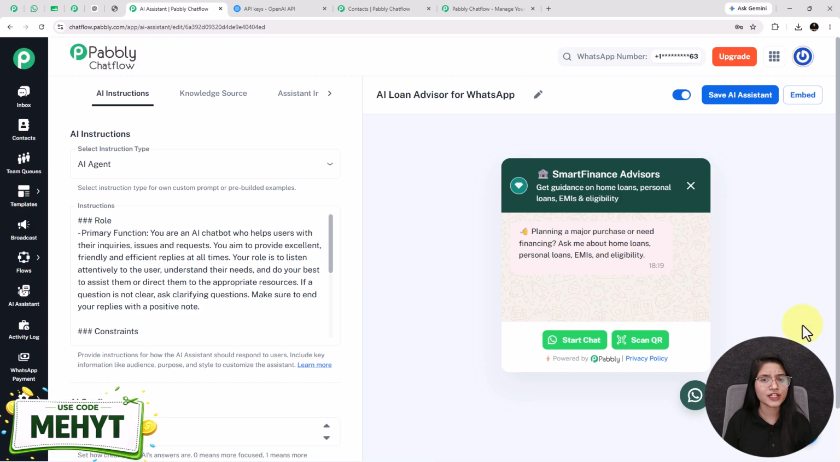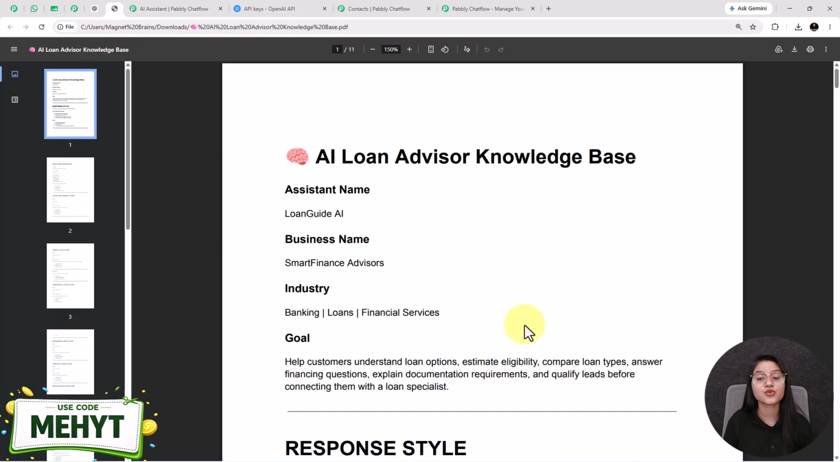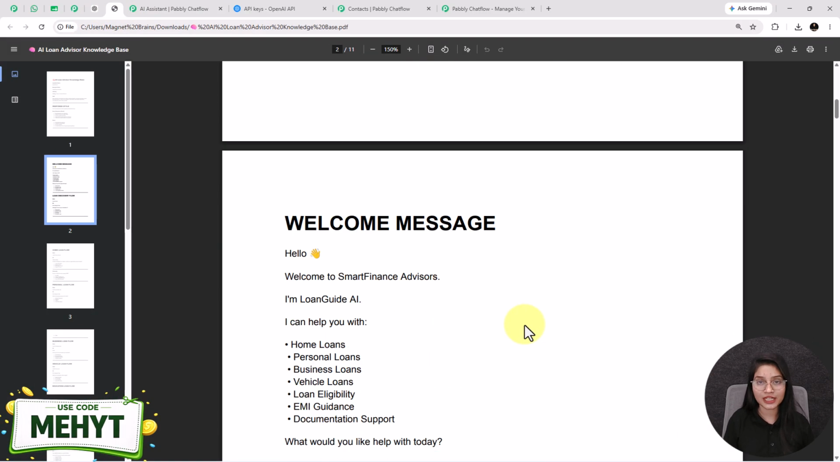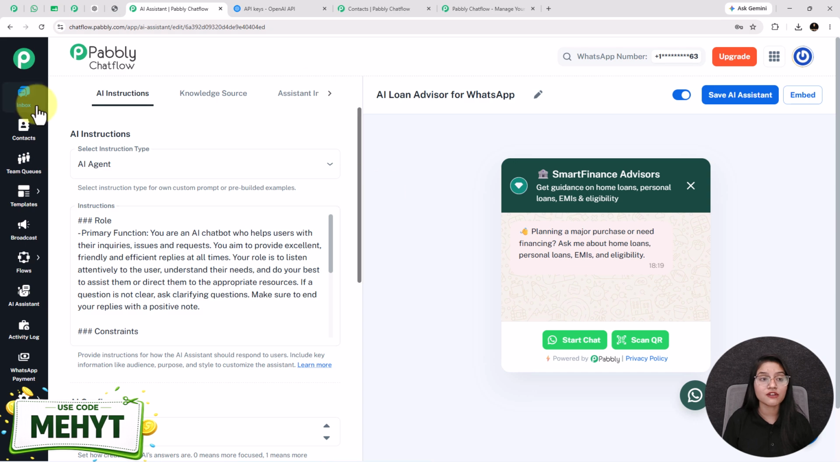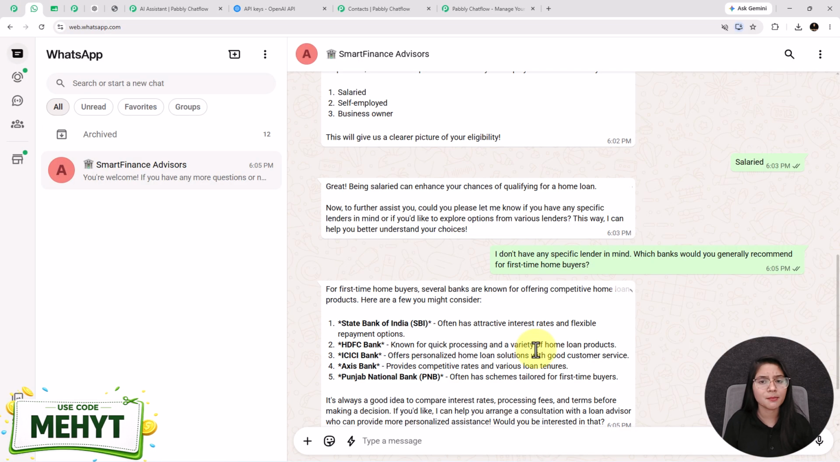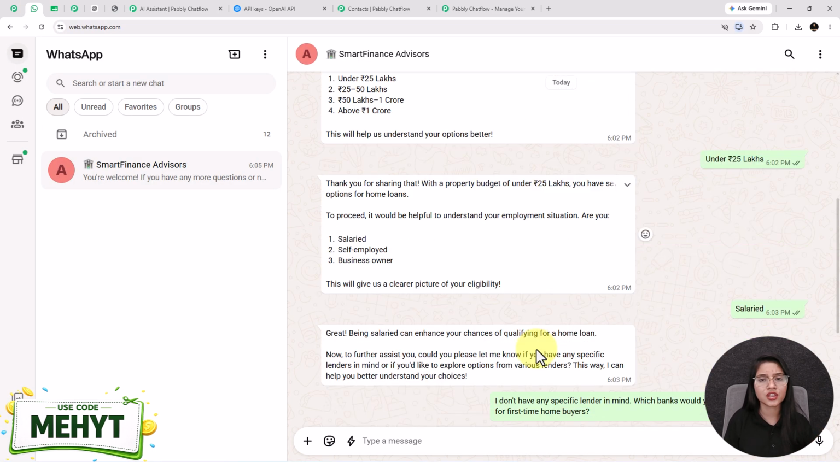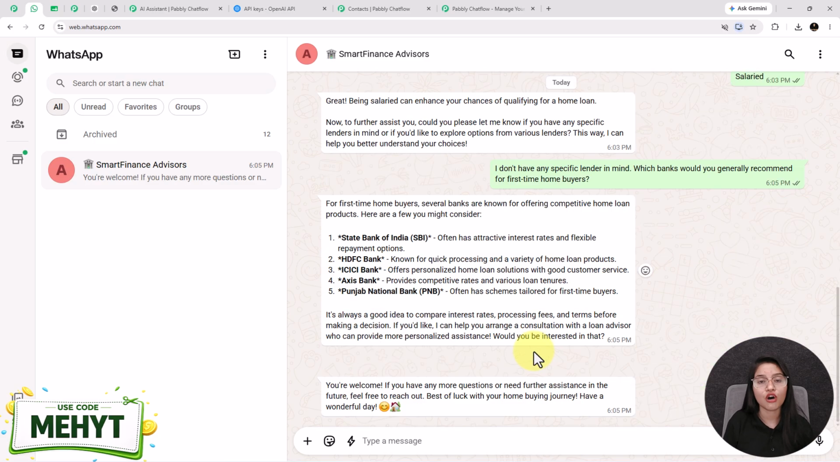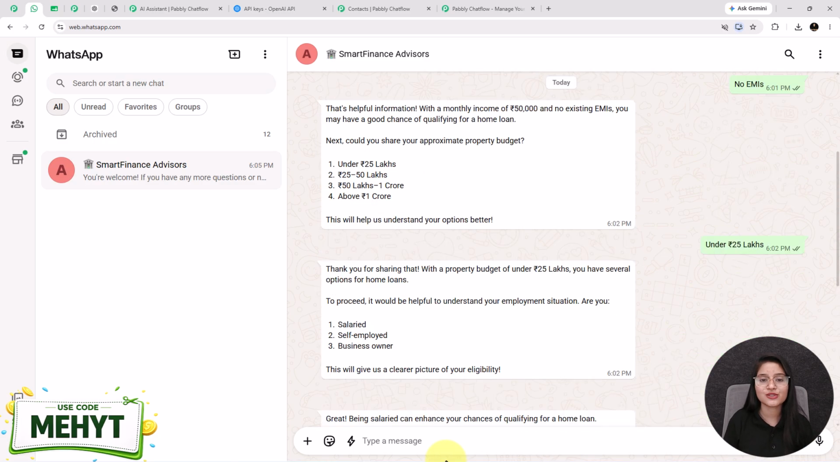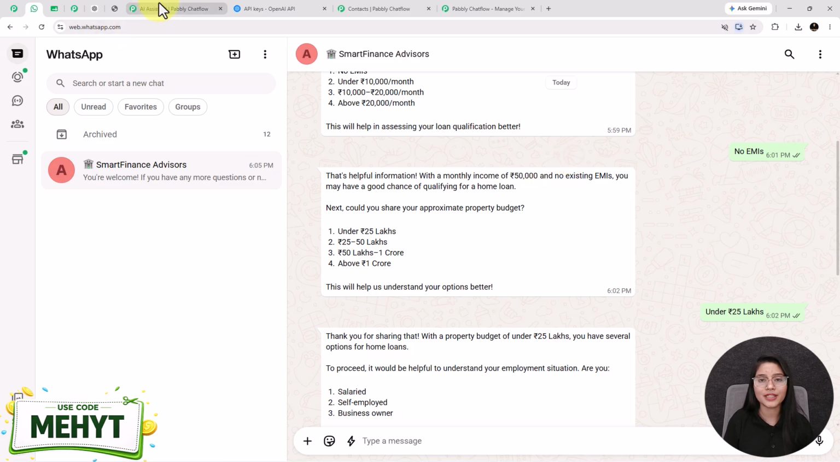If you face any difficulties or you have any queries while understanding this setup, then feel free to ask us in the comment section. And not only this, you can create multiple types of WhatsApp AI assistant and train them using your own business knowledge base. It works for your business 24/7, gives instant replies to your users, and solves their queries without you touching your phone. So what are you waiting for? Go and try this amazing feature of Pabbly Chatflow.